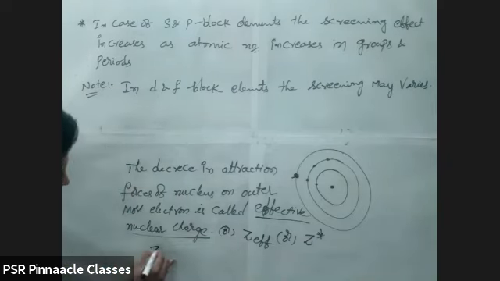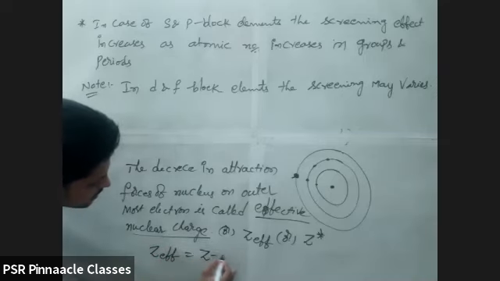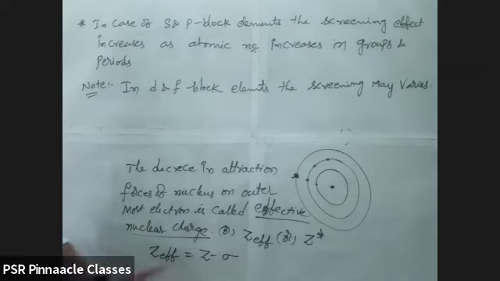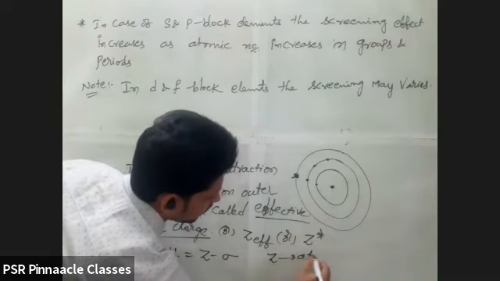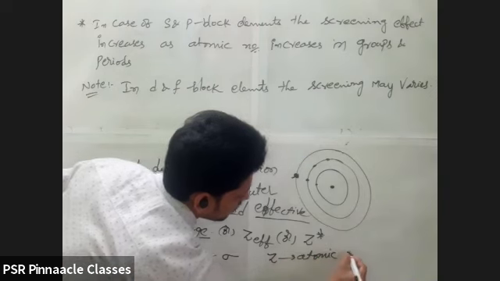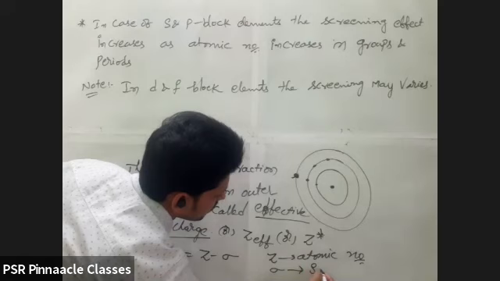There is a formula: Z effective is equal to Z minus sigma, where Z is the atomic number and sigma is the screening constant.